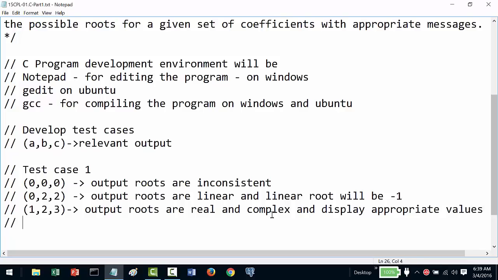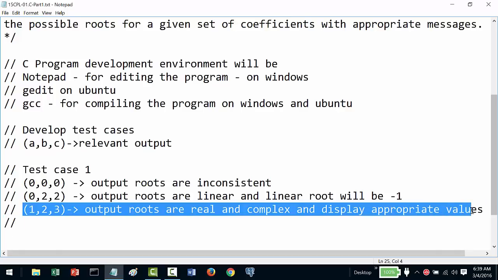So what are the values in this case? Since the discriminant, b square minus 4ac, is 4 minus 4 times 3, which is 12, 4 minus 12 will be square root of minus 8. We have to make it square root of 8.